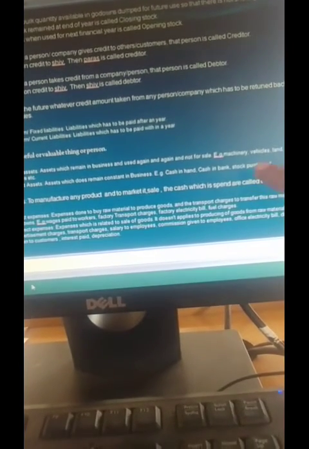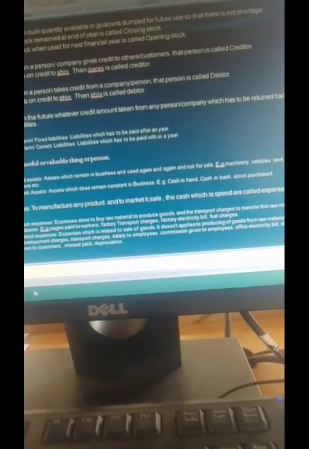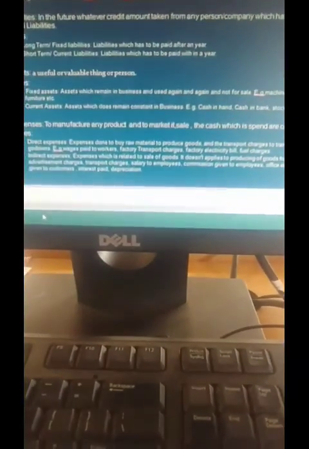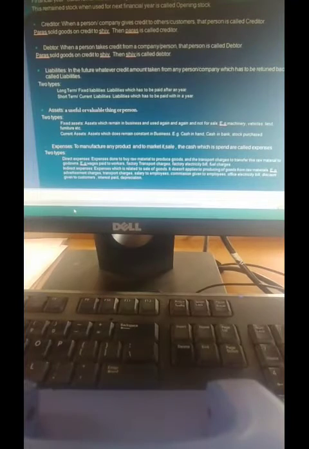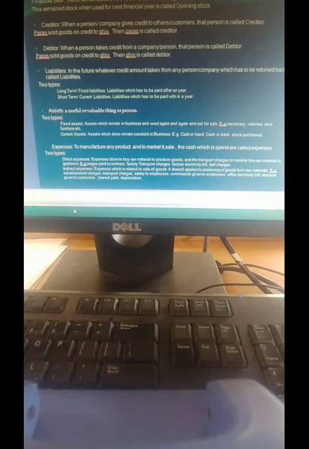Then the stock purchased for the business purpose. Okay, it doesn't remain constant, it goes and comes. Whatever stock is purchased has to be sold back so that the owner can get the profit out of it.